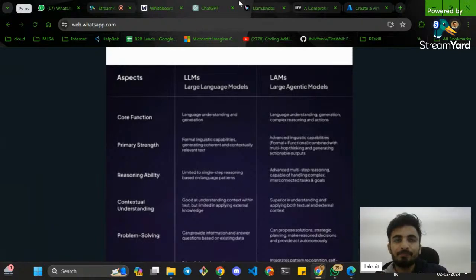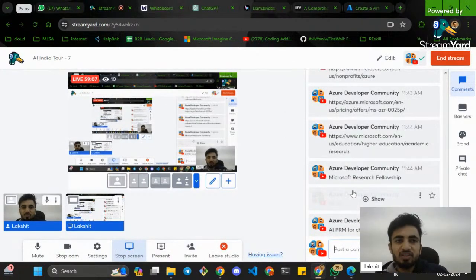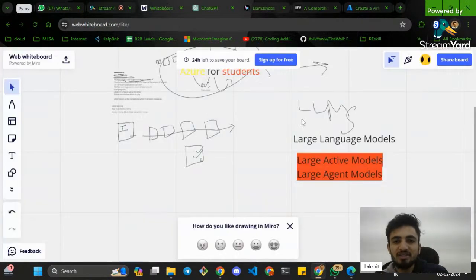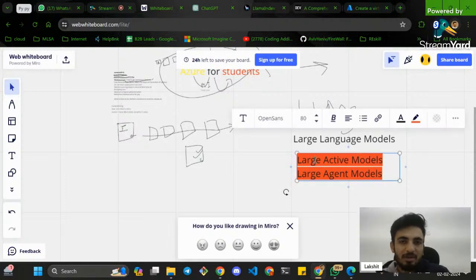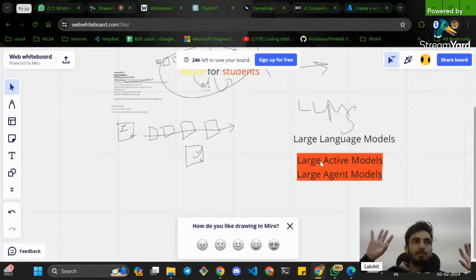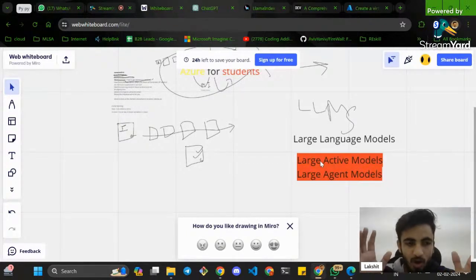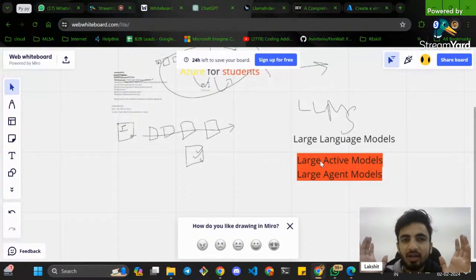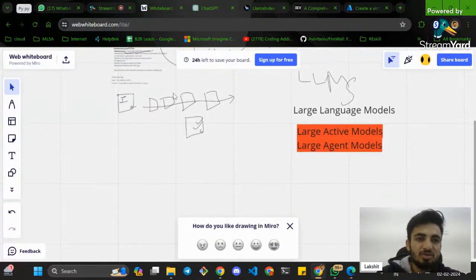So suppose you search for large action models, or maybe Azure for students through large action models, it will show you how as a student you can use it, how other students are using it. So instead of showing this, let's take an example. Instead of giving you a blog, tell me how students can use Azure. If you put these two, there is one difference. So I'll tell you.